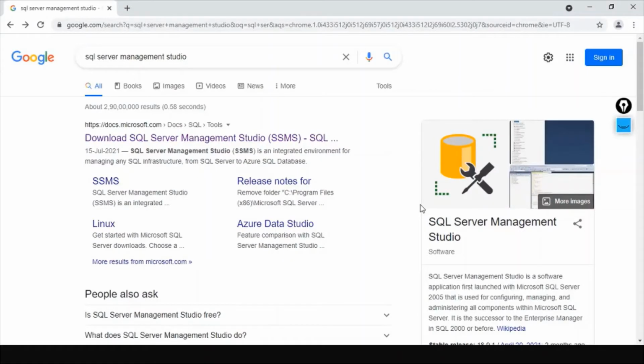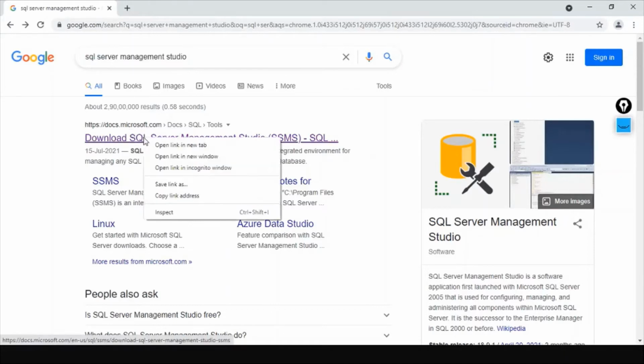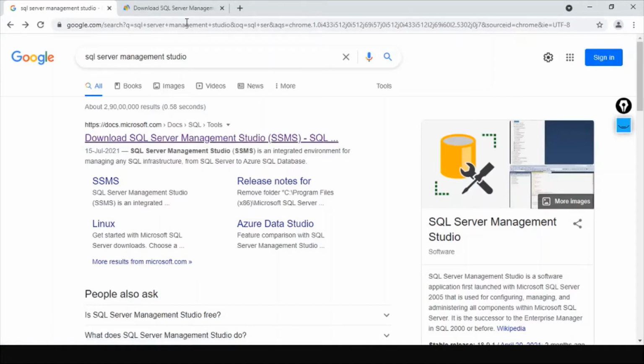In this video, let's try to set up our DB. We will be using SQL Server. So you just have to type SQL Server Management Studio. The first link which points to Microsoft. So just right click and then open in new tab.